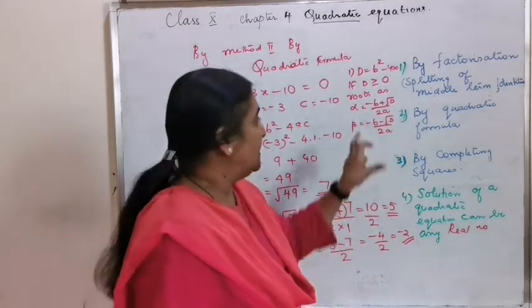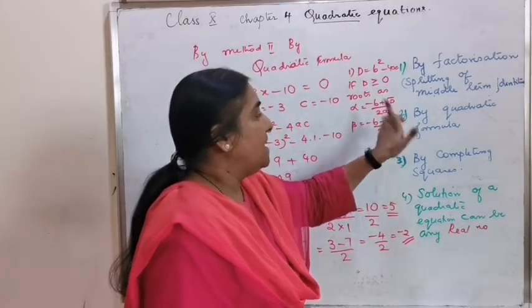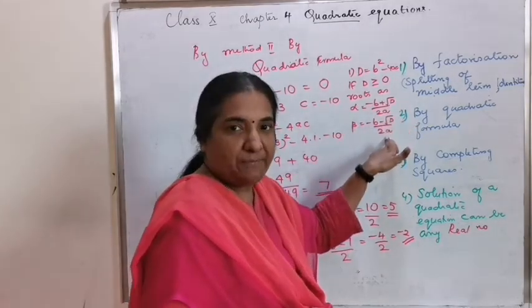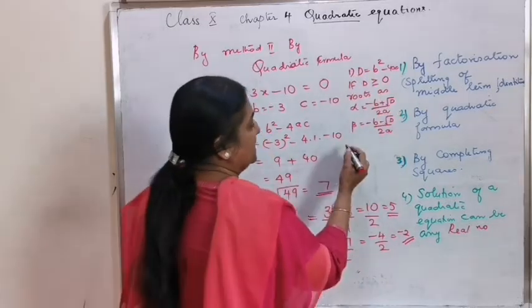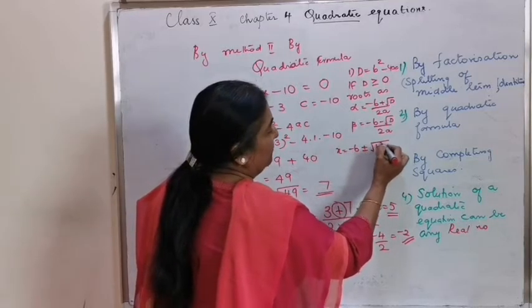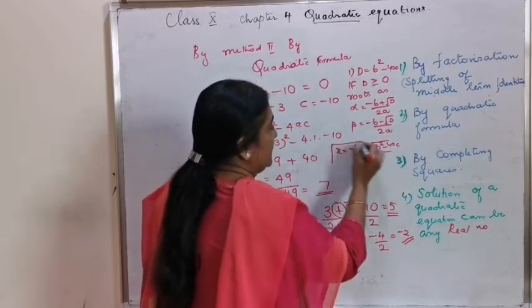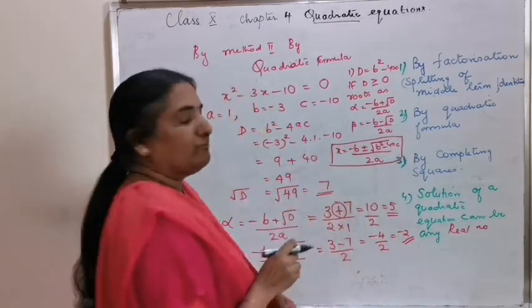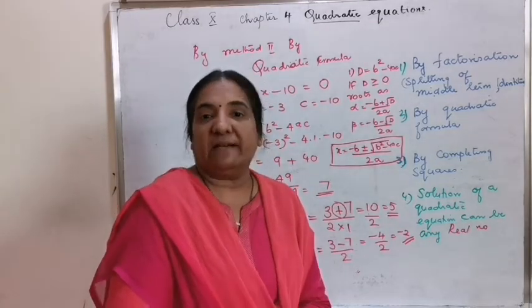Instead of substituting d separately, I have deduced this: the zeros are minus b plus or minus square root of b square minus 4ac by 2a. This is the general format of finding the solution by using the quadratic formula.